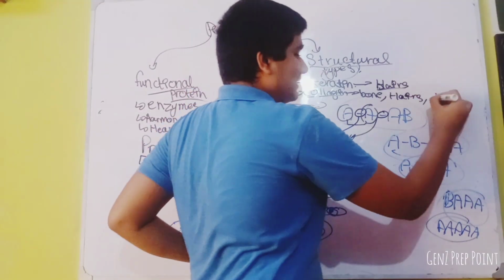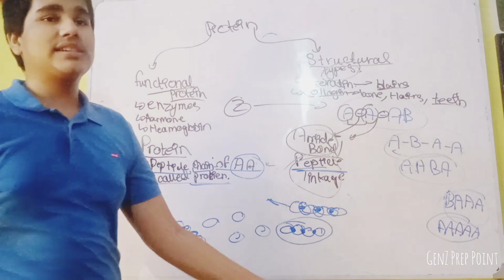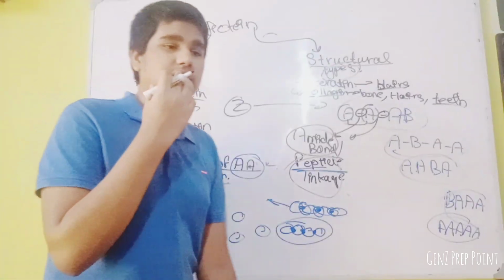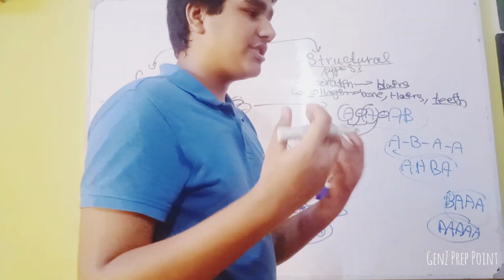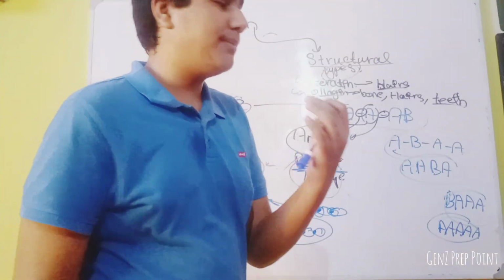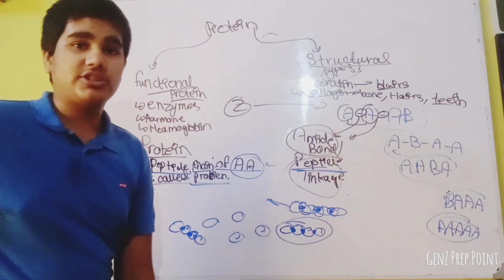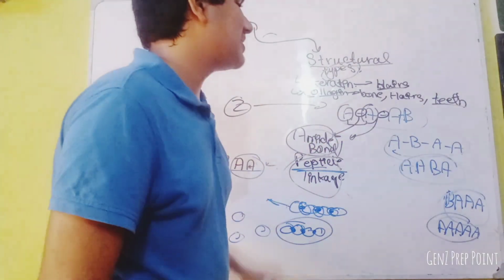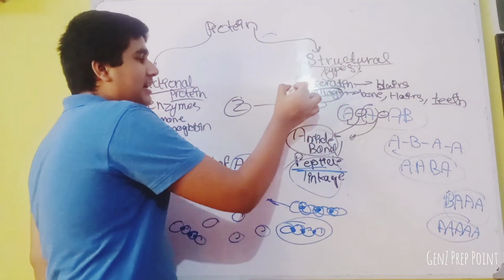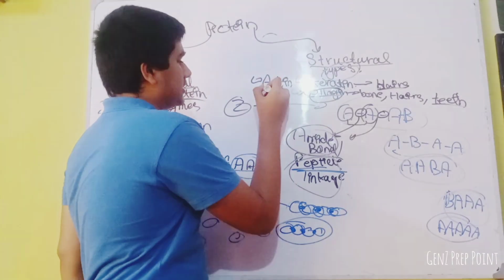Remember this. Teeth are also made of collagen. If you tell your dentist that you have an infection or a cavity in your tooth, they will give you a tablet or a collagen-rich diet, because teeth are supported by collagen. Collagen is a protein.